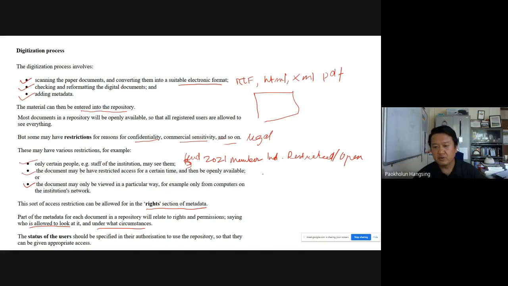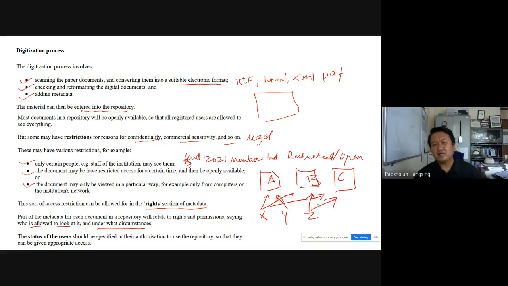We have document A, document B, document C, then we have X user, Y user, and Z user. For example, X user is authorized to use all of these, Y user is allowed to use A only, Z user is allowed to use B and C. That kind of relation, authorization of the users, can be maintained.